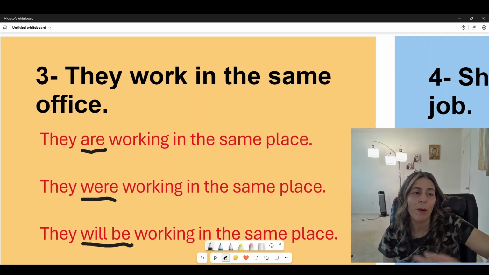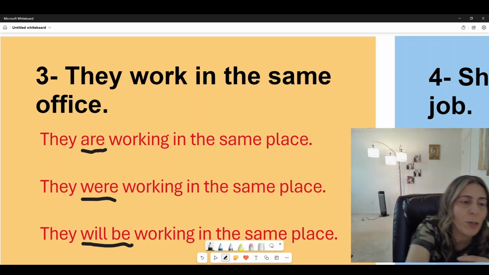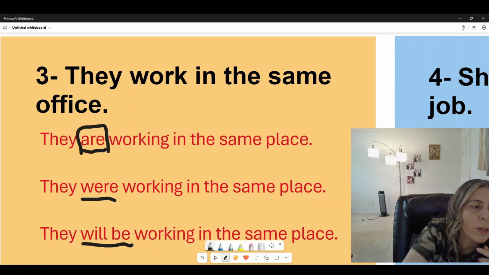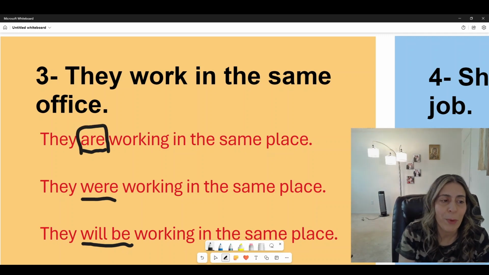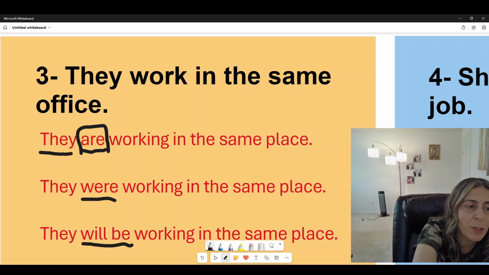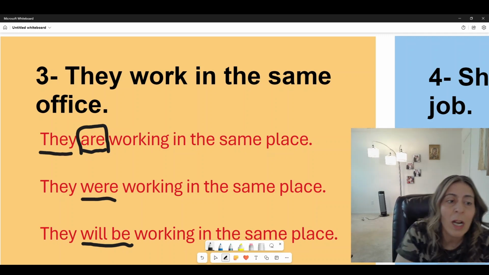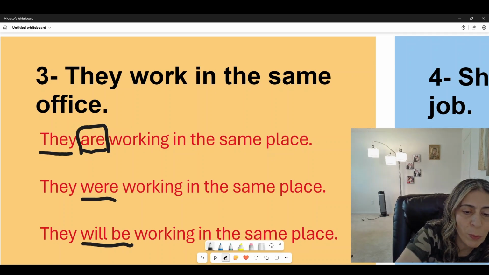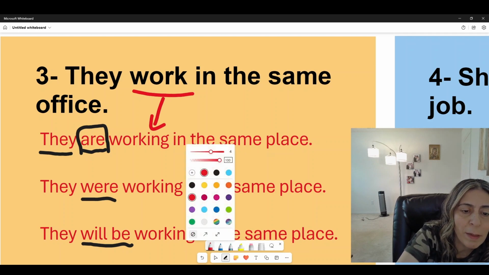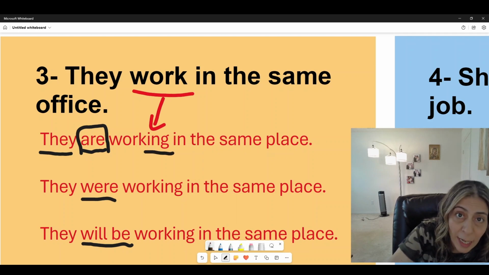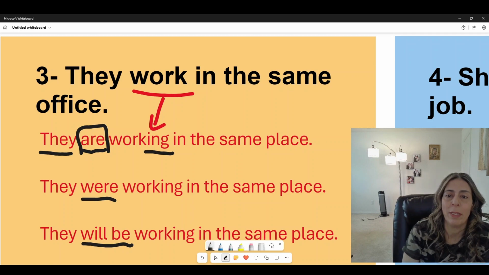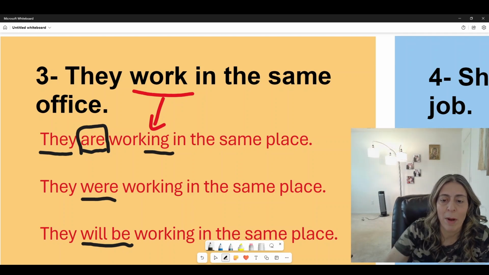Okay, so for the present, sorry, I said future right here, but it's present. For the present, we have the subject, or in this case, a pronoun. So they are, and we have the verb work. We're gonna add ing to it, so it becomes they are working in the same office.